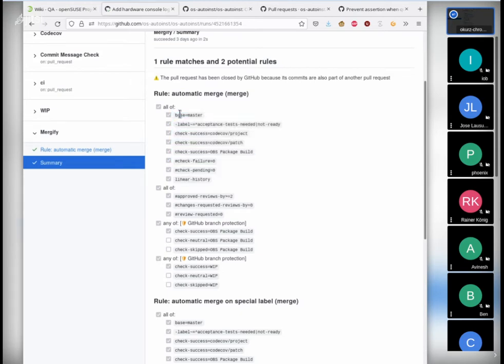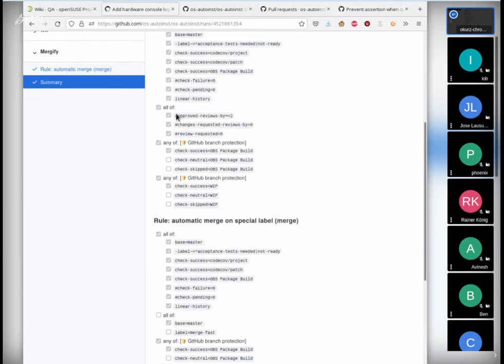On top of that, of course, we're also looking for approvals in the review. And we are saying that we need at least 2 reviews. And even if maybe 2 people have approved, but there's one person who says please change that, as long as this hasn't been resolved, then this wouldn't apply.